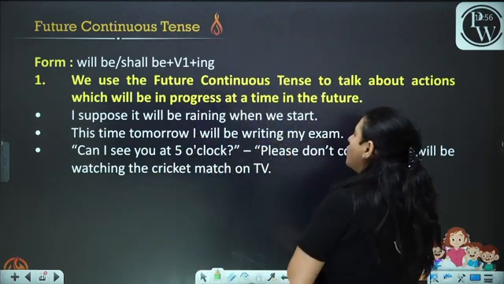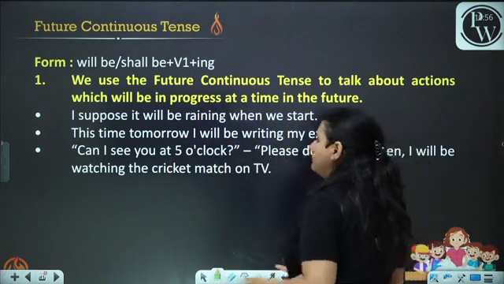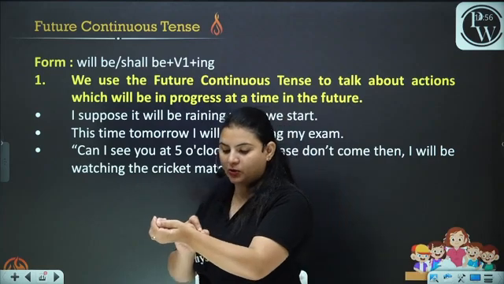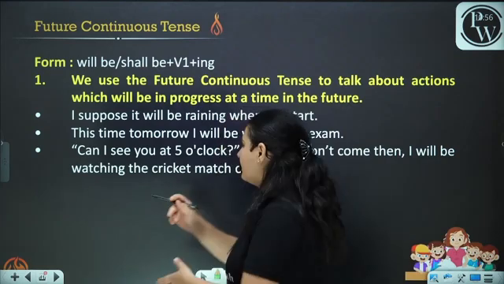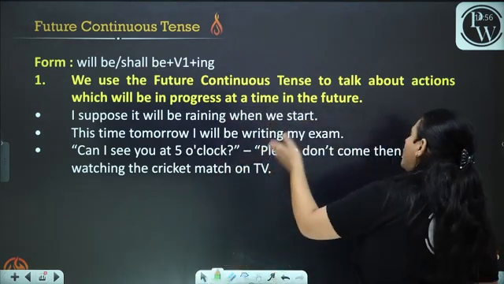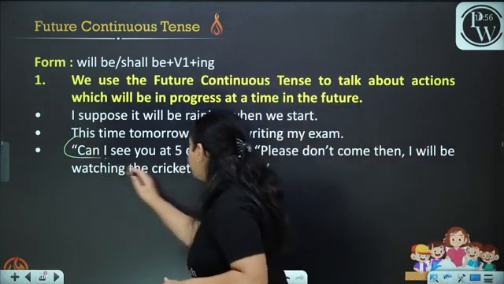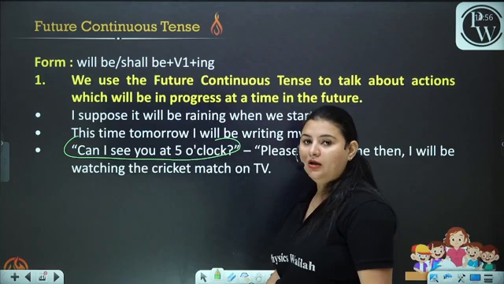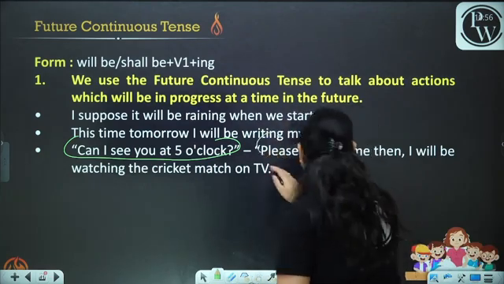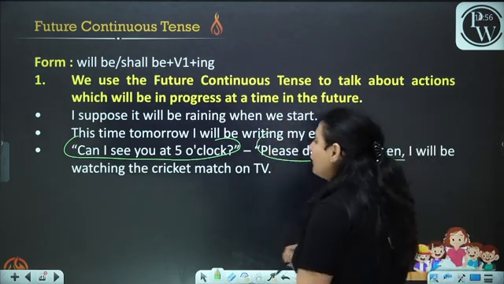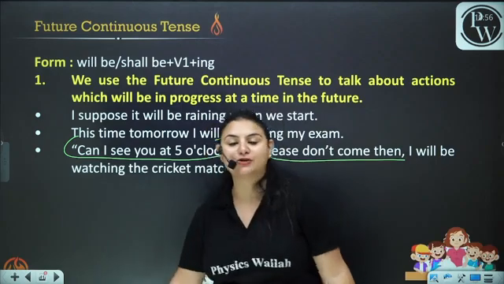This time tomorrow, I will be writing my exam. Now you are looking at the clock, you are saying, okay, 11 a.m., I would be writing my exam. This time tomorrow, I will be writing my exam. Can I see you at 5 o'clock? Okay, can I see you at 5 o'clock? Please don't come then. I will be watching the cricket match on TV.